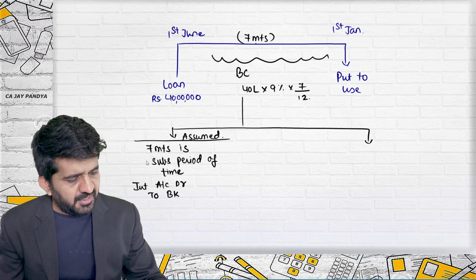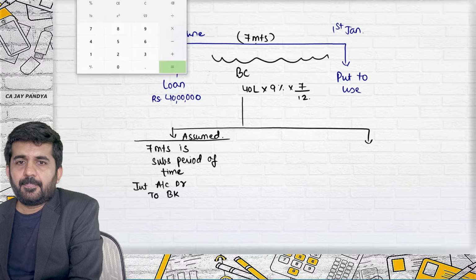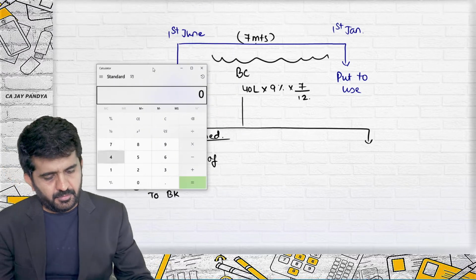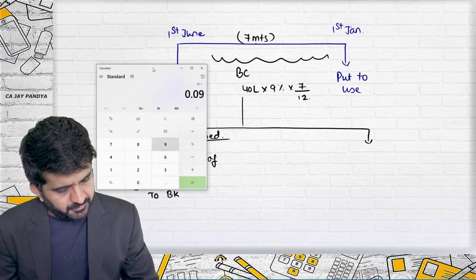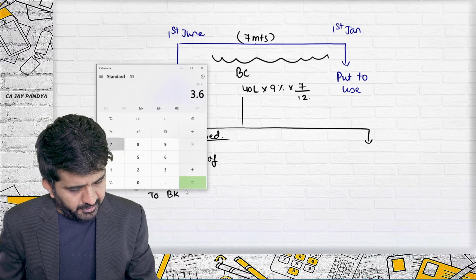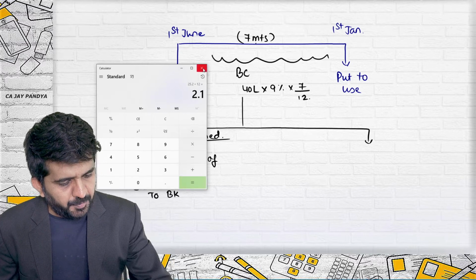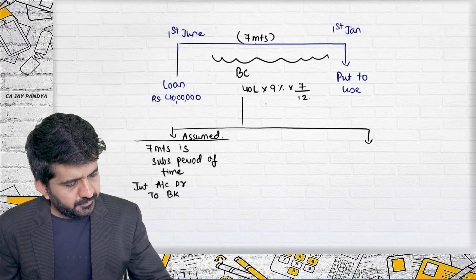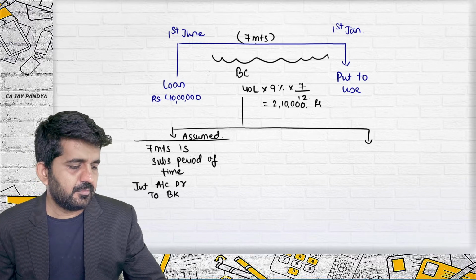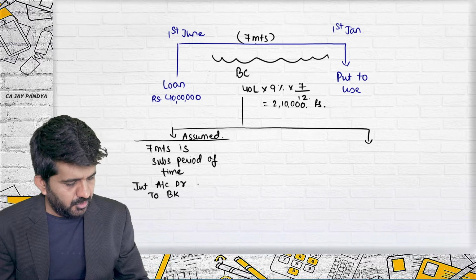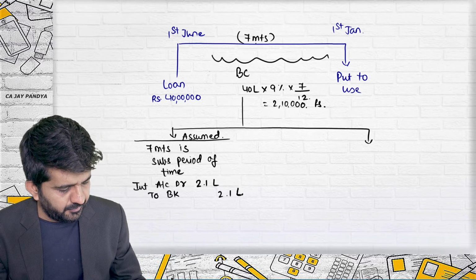So 40 lakhs into 9% into 7 divided by 12. That is 2.1 lakh, that is 2 lakh 10,000. So 2.1 lakh.